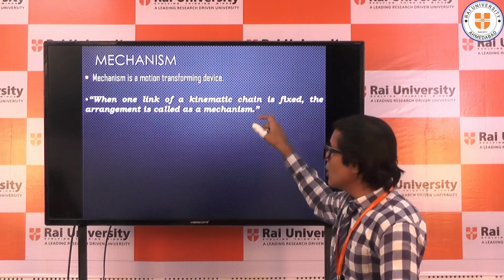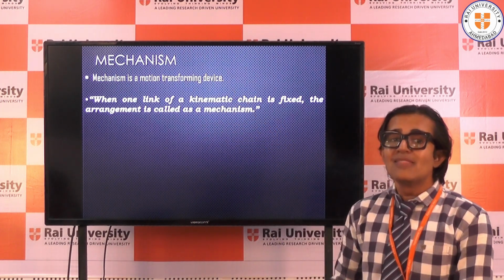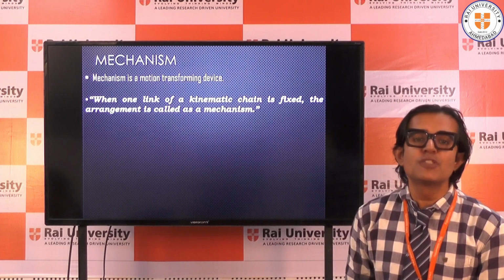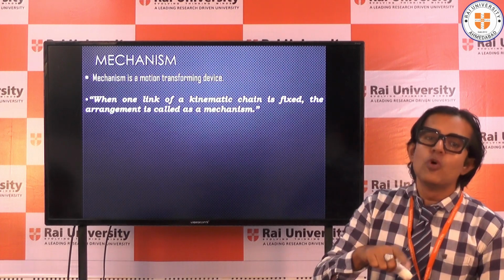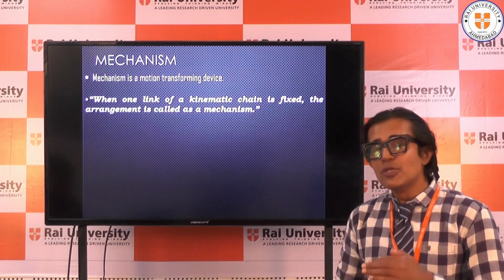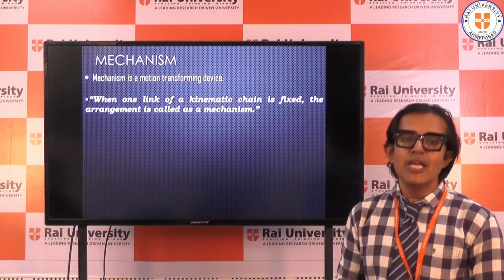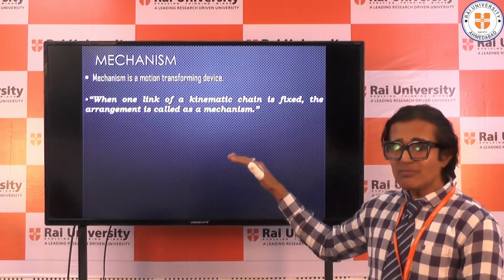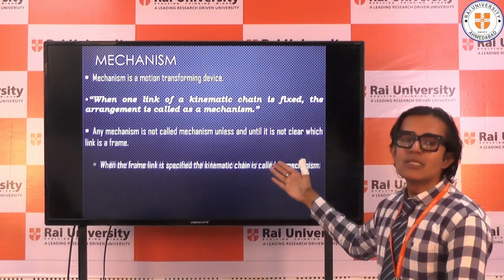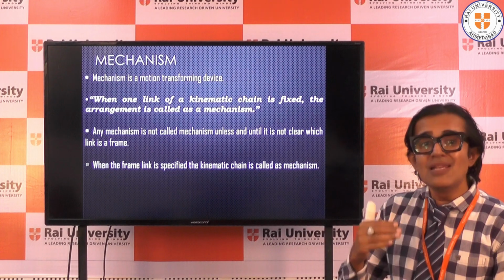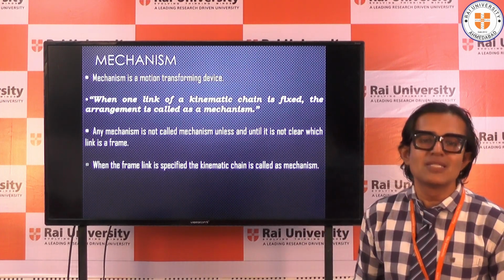Also, when one link of a kinematic chain is fixed, as you could see in the previous example where one link was a fixed link, which was the frame. Unless there is a fixed link in a chain, it won't be called a mechanism. But once you decide that there is a fixed link in the kinematic chain, it becomes a mechanism. Let us move further. Any mechanism is not called a mechanism unless the fixed link, the frame, is decided.